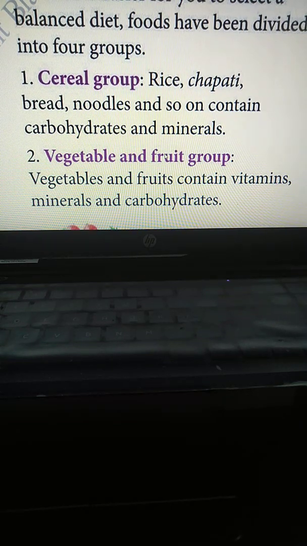If we want to take the cereal group, from which foods do we get it? From rice, chapati, which means roti, then bread, noodles like Maggi, chowmein, and so on. So the cereal group is based on rice, chapati, bread, and noodles.